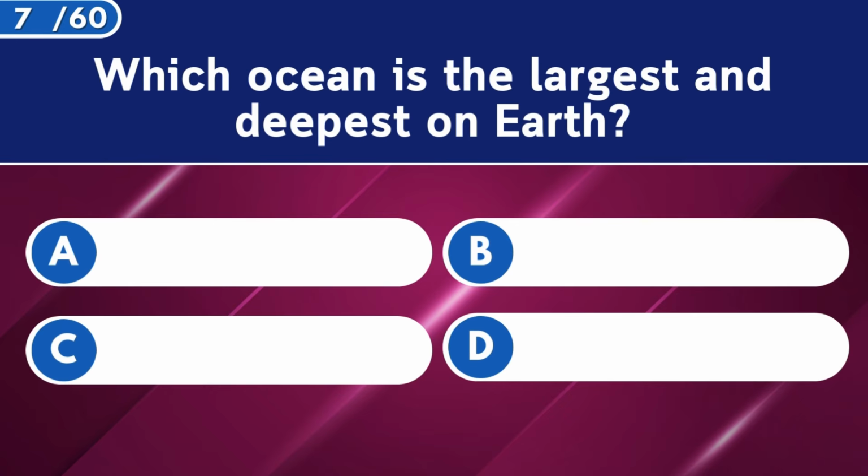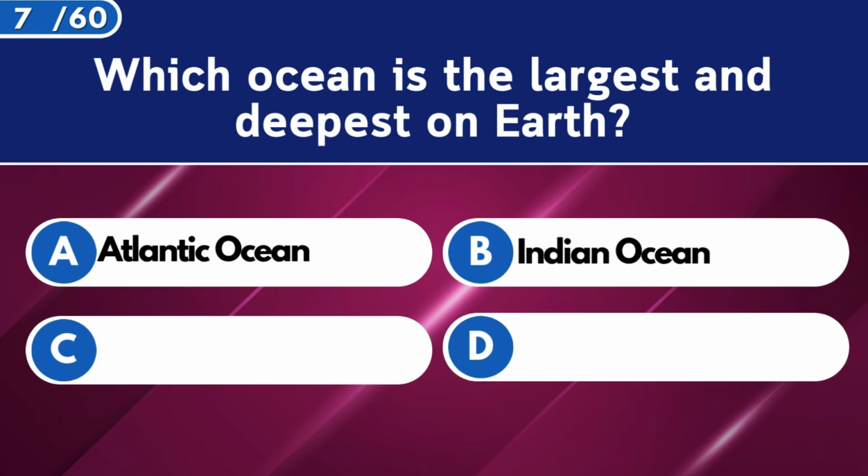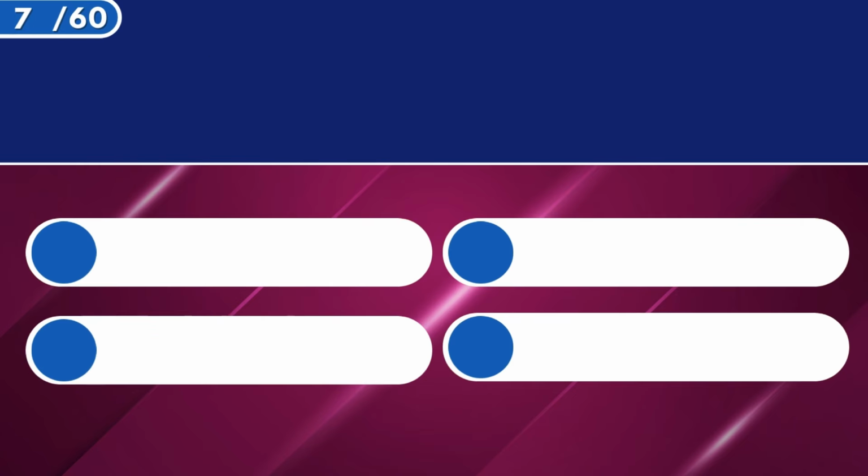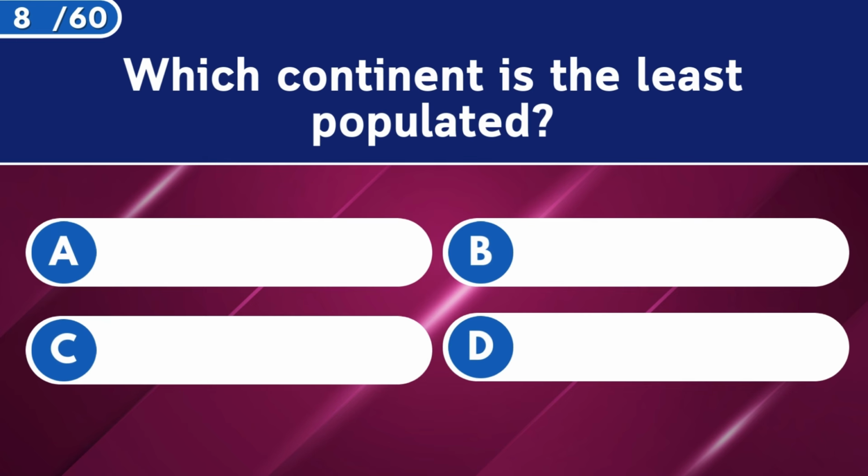Which ocean is the largest and deepest on Earth? Pacific Ocean. Which continent is the least populated?